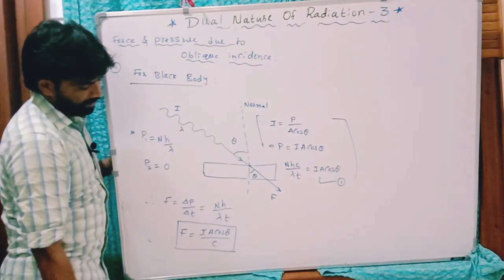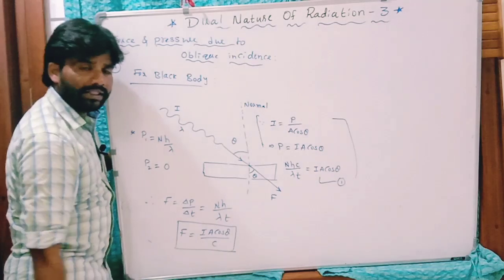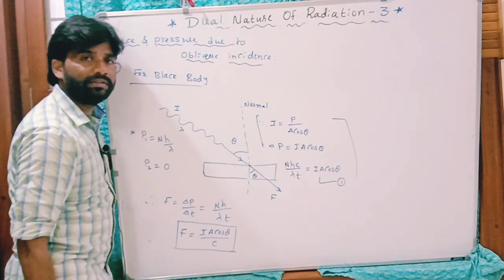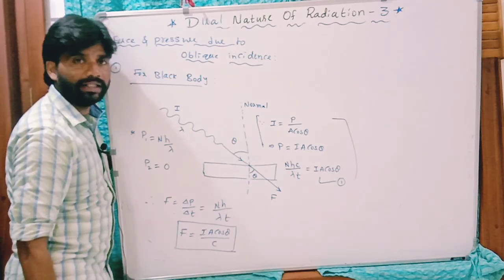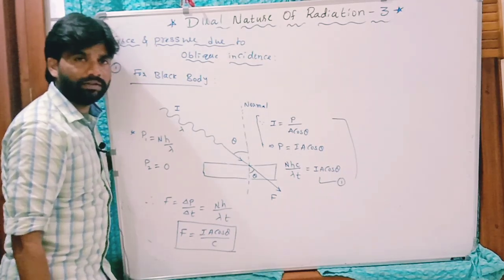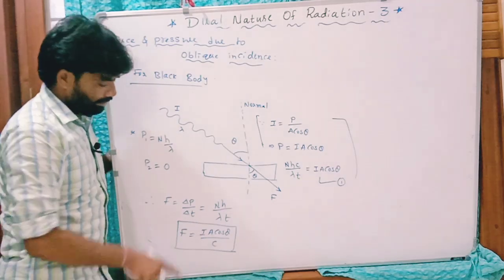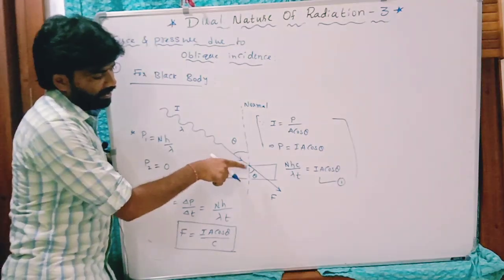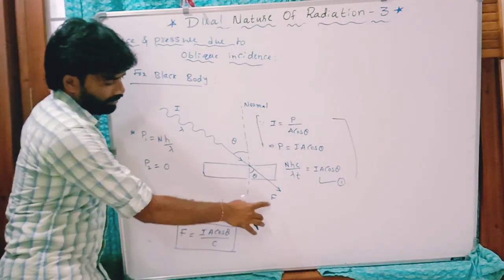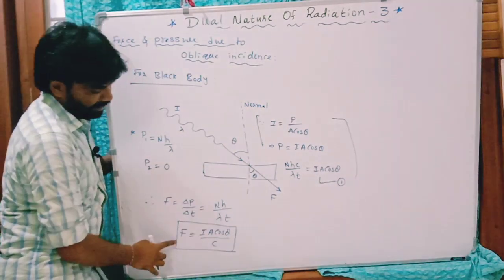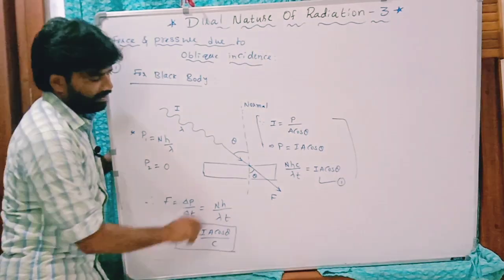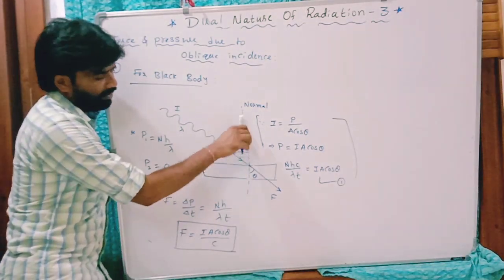But what is the radiation pressure? The normal force exerted on the surface per unit area is radiation pressure. Pressure is what? Normal force per unit area. But this force is not acting along the normal to this surface, it is acting slantly. So we cannot take F by A directly as pressure. This force is not acting along the normal.